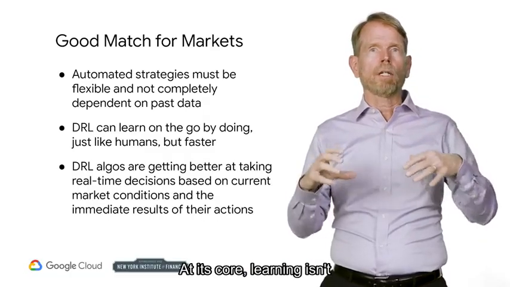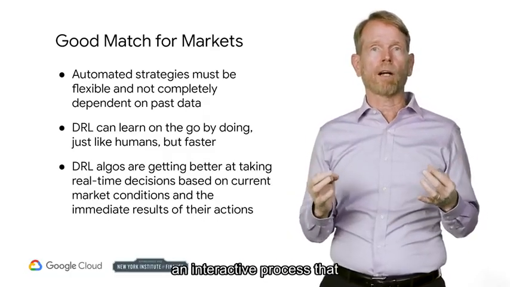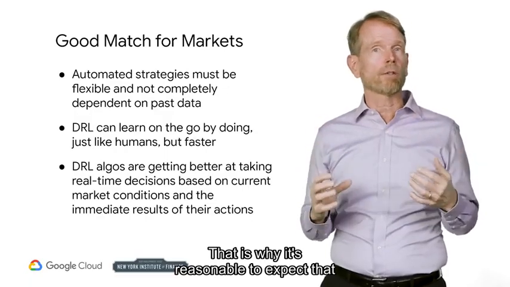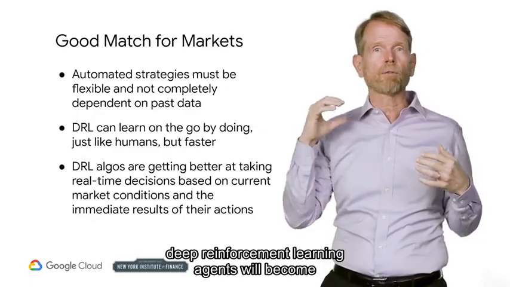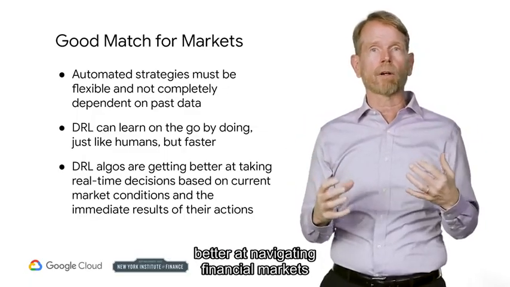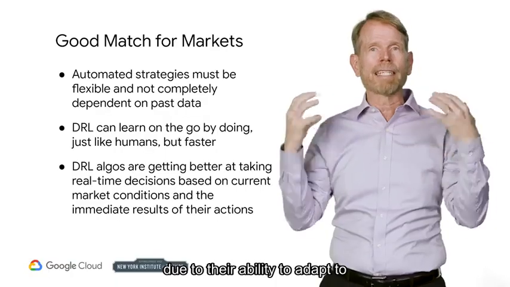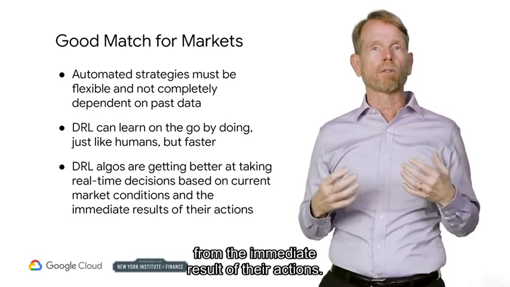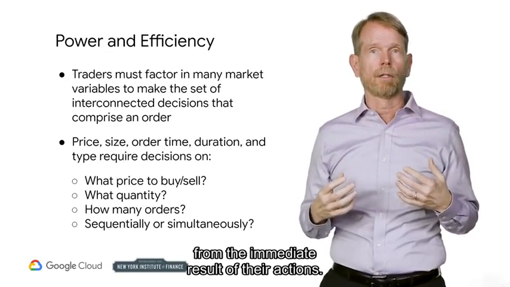At its core, learning is an interactive process that requires feedback from both sides. And that is why it's reasonable to expect that deep reinforcement learning agents will become better at navigating financial markets due to their ability to adapt to changing environments and learn from the immediate result of their actions.